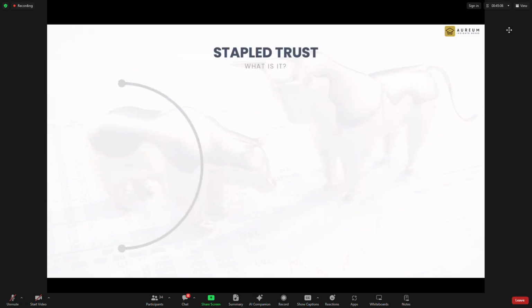Next, there's another type of trust, which is a stapled trust. The word is stapled, it means they are stapled together. A stapled trust is a trust formed by a REIT and a business trust, two in one.